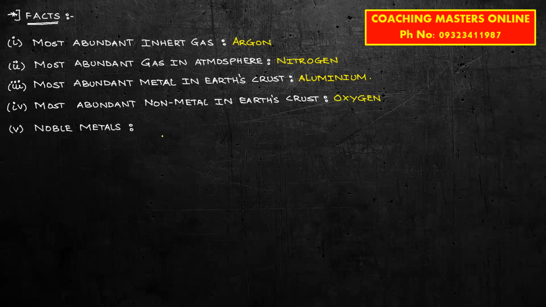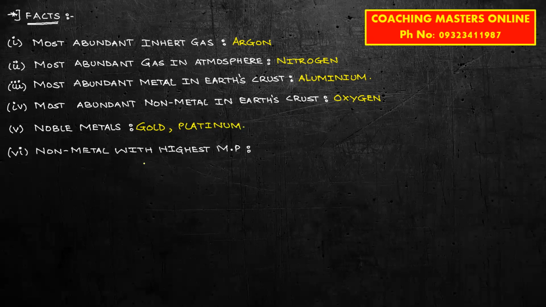Then noble metals. Now what are noble metals? सबसे पहले noble metals are those metals which won't react or which won't easily undergo reaction. Okay, so noble metals के category में दो आते हैं. एक आता है gold and next one is platinum. So gold and platinum both are noble metals.